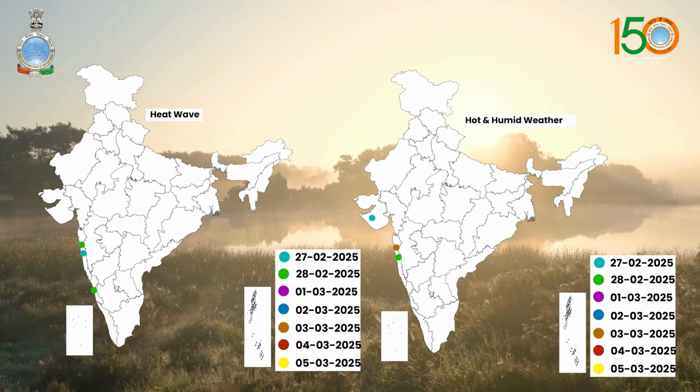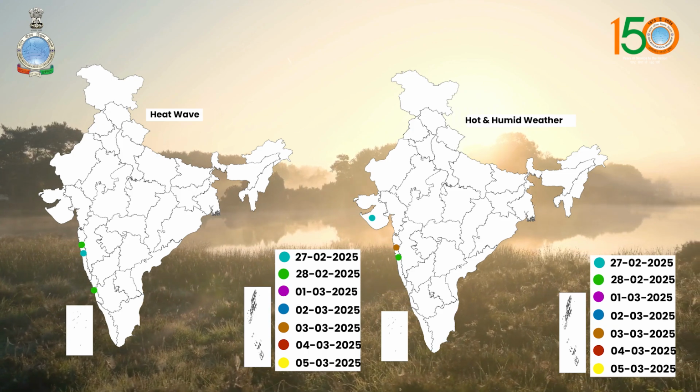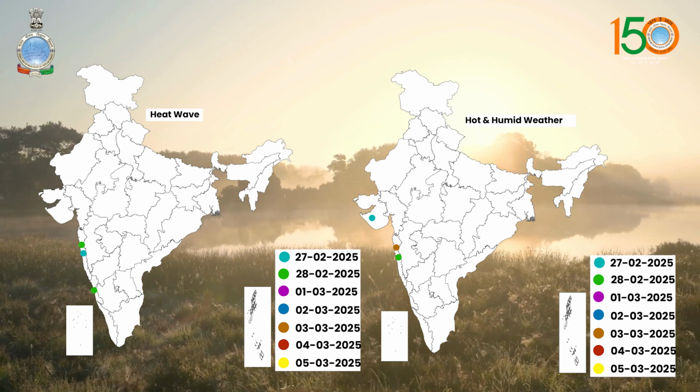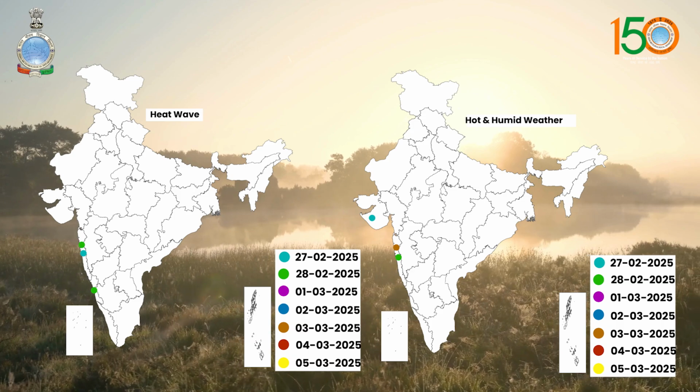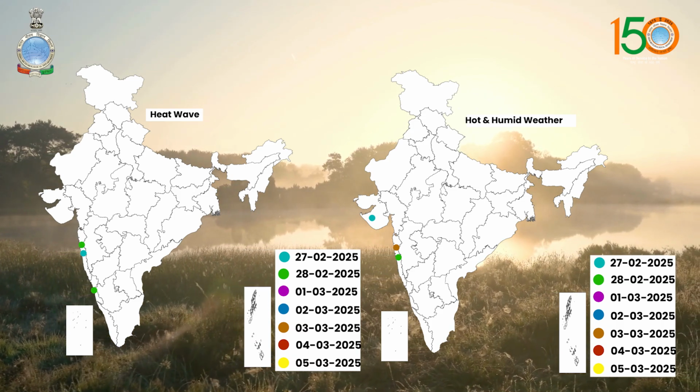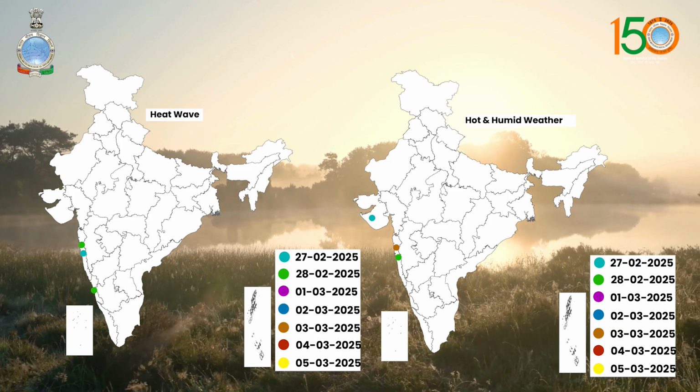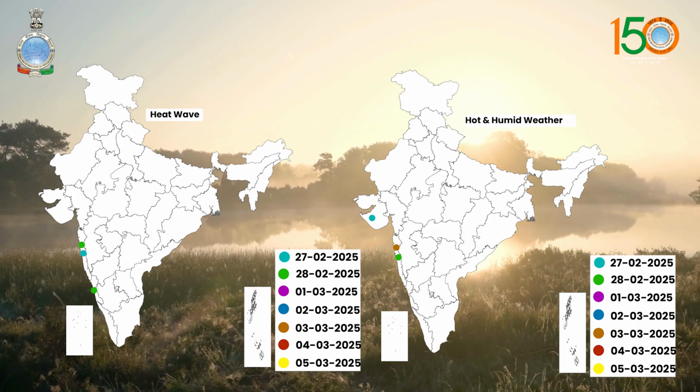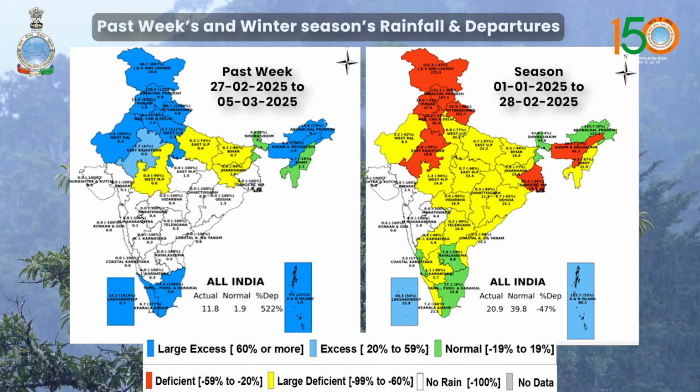Now the heat wave and hot and humid day conditions during the past week. This picture shows that, as mentioned earlier, heat wave conditions were observed at isolated places over Konkan on 27th, and Konkan and coastal Karnataka on 28th February. Also, now we'll see the past week's and the overall season's rainfall and departure.